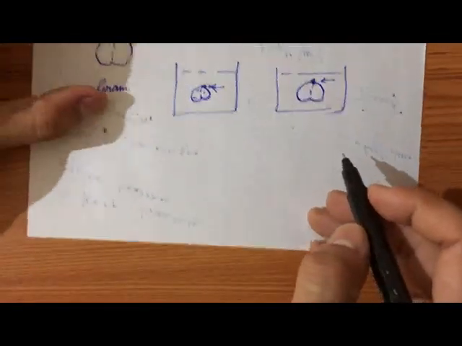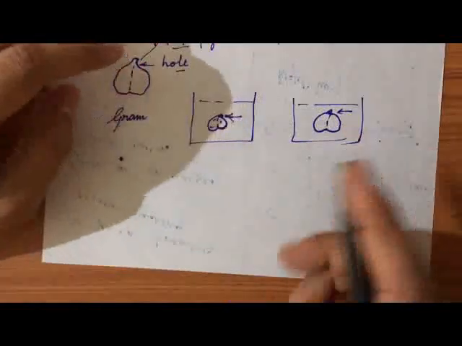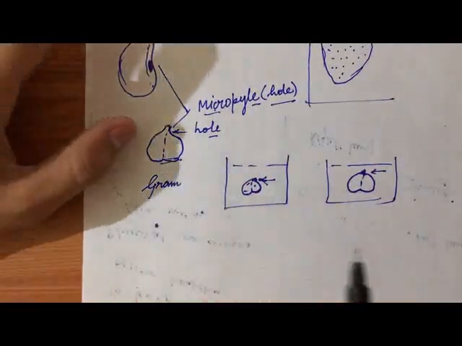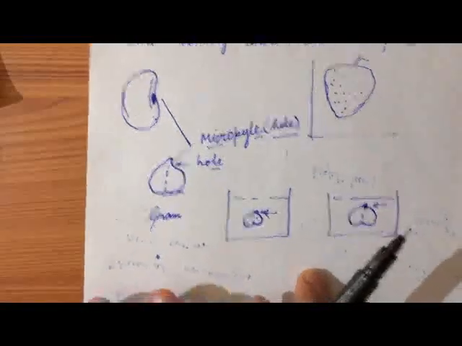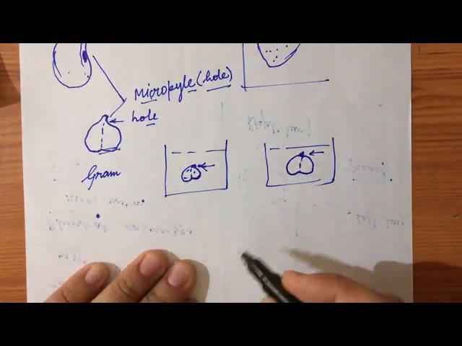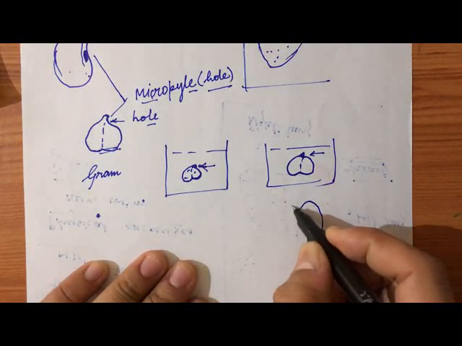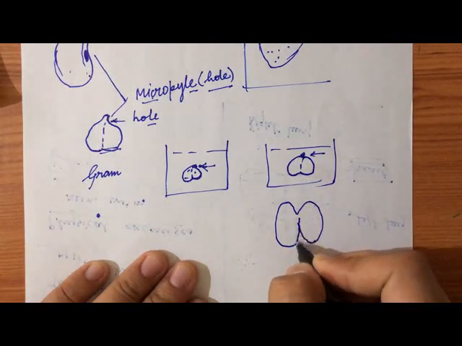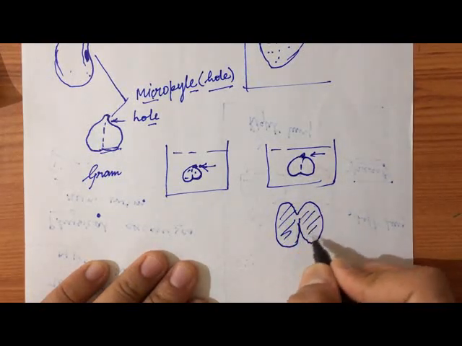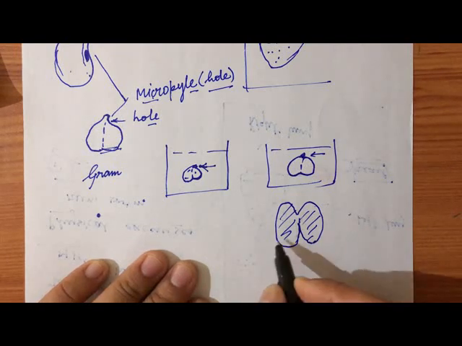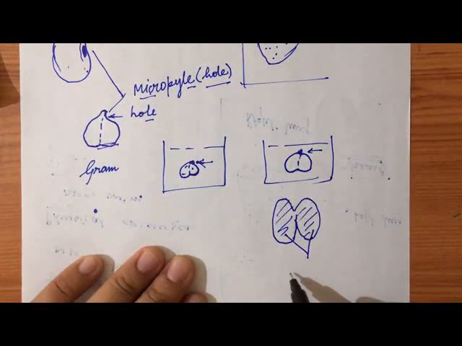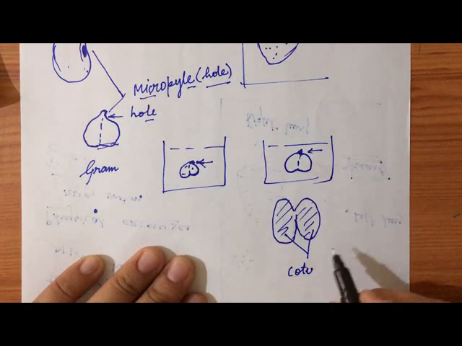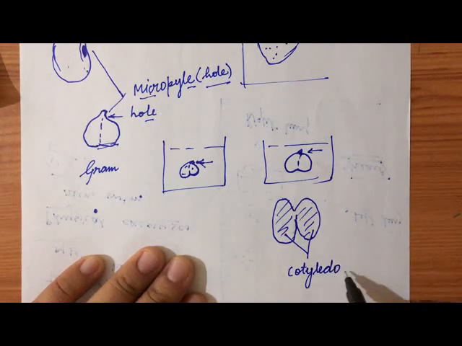We can split it into two parts, either this gram seed or the soybean seed. When we split them into two parts, we find that there are two sections. These two sections are called cotyledons.